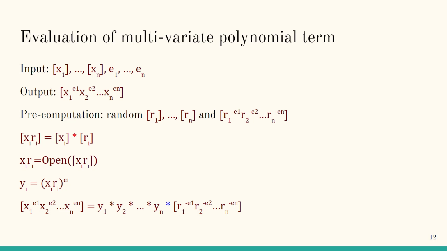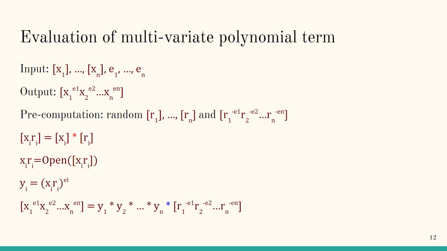To do this, we pre-generate secret shares of n random values, as well as secret shares of their inverses raised to the respective eis. In the first step, we multiply each xi with ri. Then we open those values. Opening these values allows us to perform some of the heavier computations, such as raising to the power of eis, as well as multiplying them all together in the clear, and requires no communication between parties.